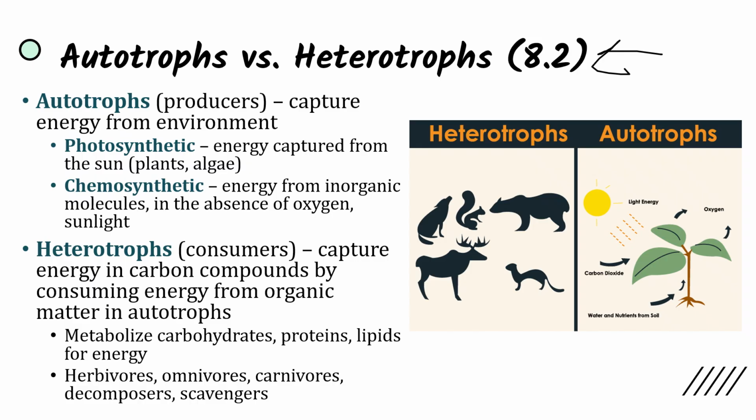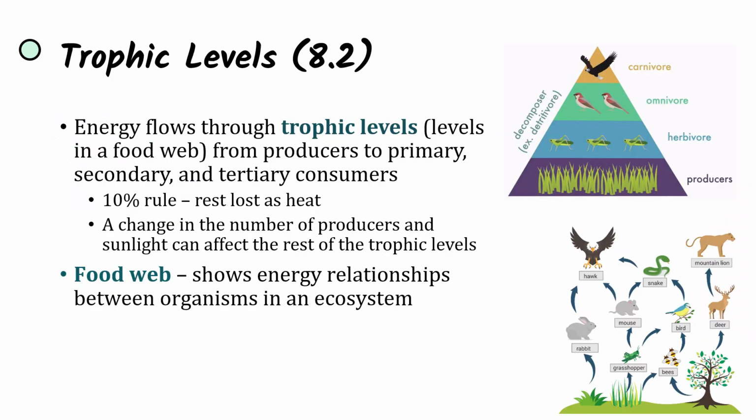And heterotrophs include herbivores, which are plant eaters, omnivores, which eat both meat and plants, carnivores, which are meat eaters, decomposers, which break down organic matter that's dead in order to return it back to the environment, and scavengers, which feed on dead organisms. So last thing for this topic is discussing trophic levels.